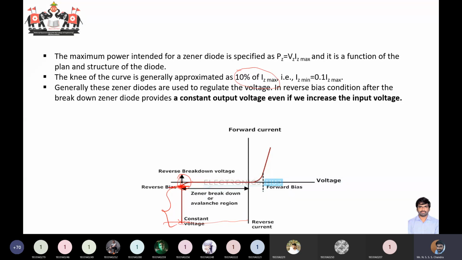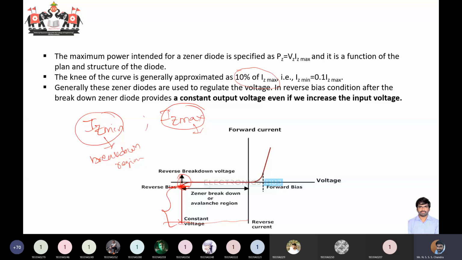For a Zener diode you should have an IZ minimum, and you will also have an IZ maximum. IZ minimum is to ensure that your diode is in the breakdown region, so it lets you know whether your diode is in breakdown or not. IZ maximum is only to ensure that your diode is not getting damaged.